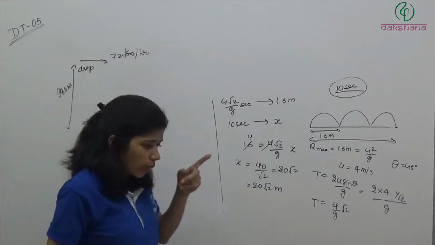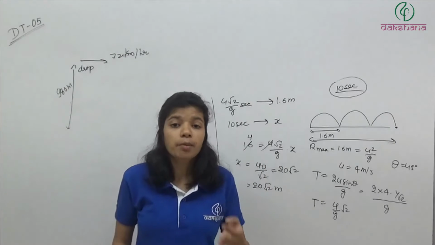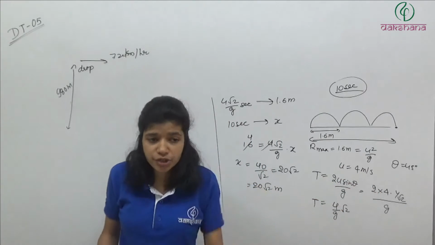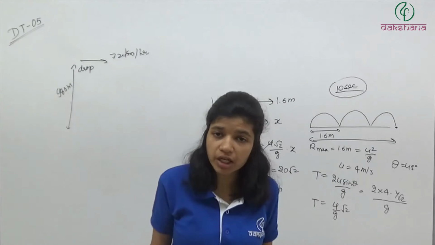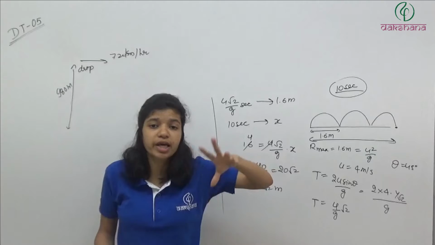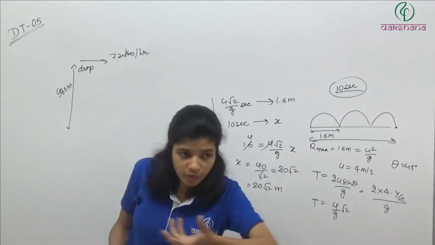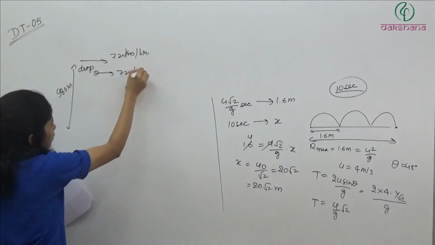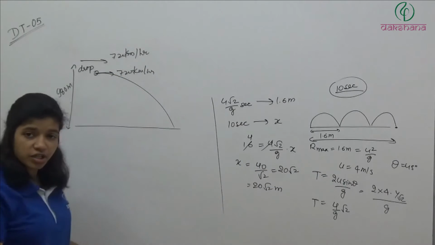So basically what is going to happen? The instant at which the bomb leaves the aeroplane, it will have the velocity of the aeroplane, but the velocity of the aeroplane is only in x direction, and the time required to reach the ground will depend on the velocity in y direction. Initial velocity in y direction is 0. The velocity of the bomb is only in x direction when it was released, because it will gain the velocity of the aeroplane and move with 720 km per hour. It will move like this, but its velocity in y direction is still 0.